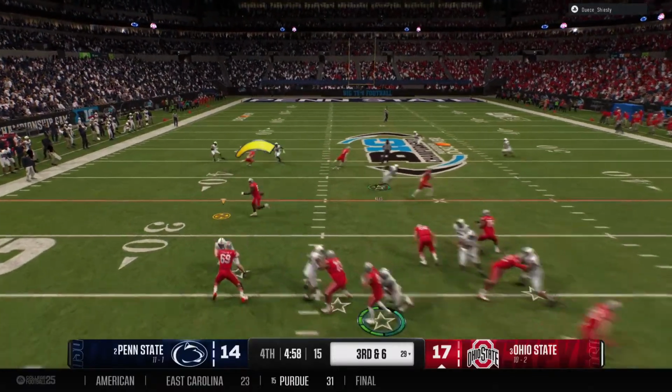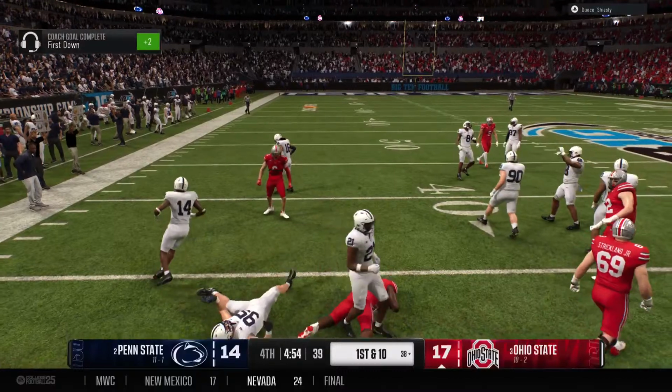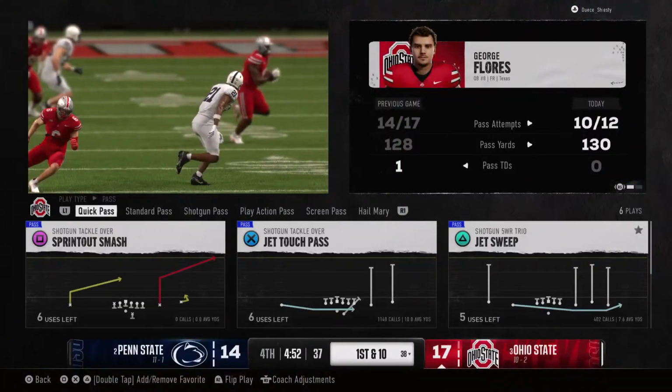Dropping back, looking to throw for the first down. And he dumps it off to the tight end. And that will pick up a first down. They'll spot it at 38.